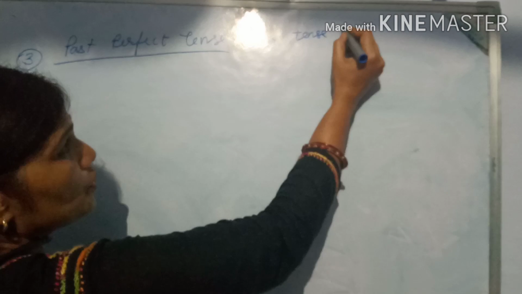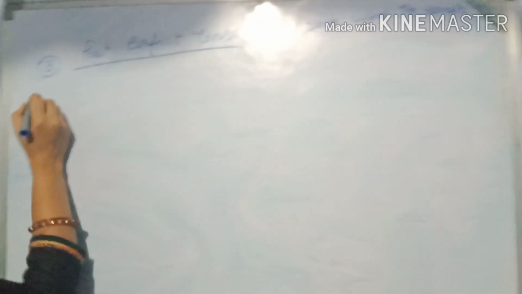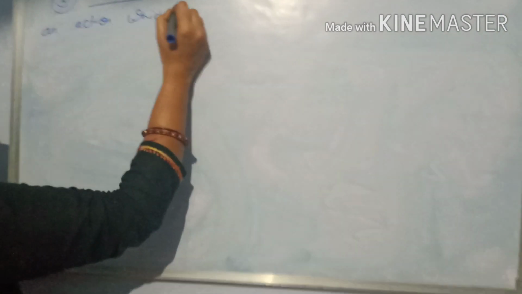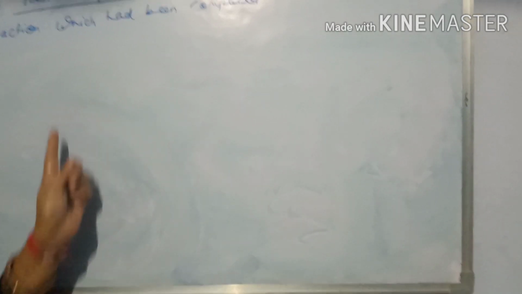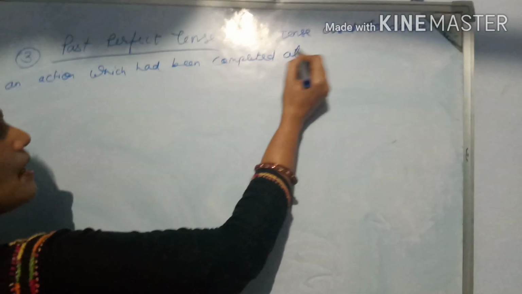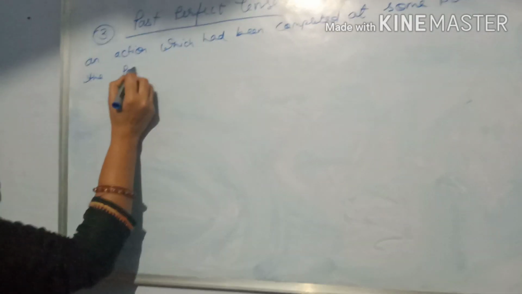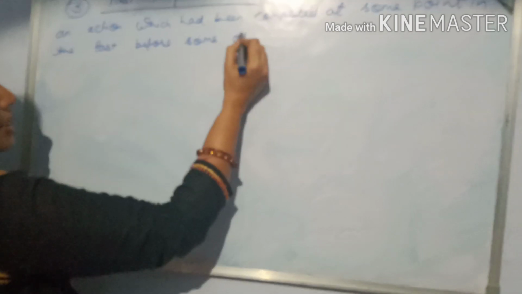So this tense is used to denote an action which had been completed at some point in the past before some other action.